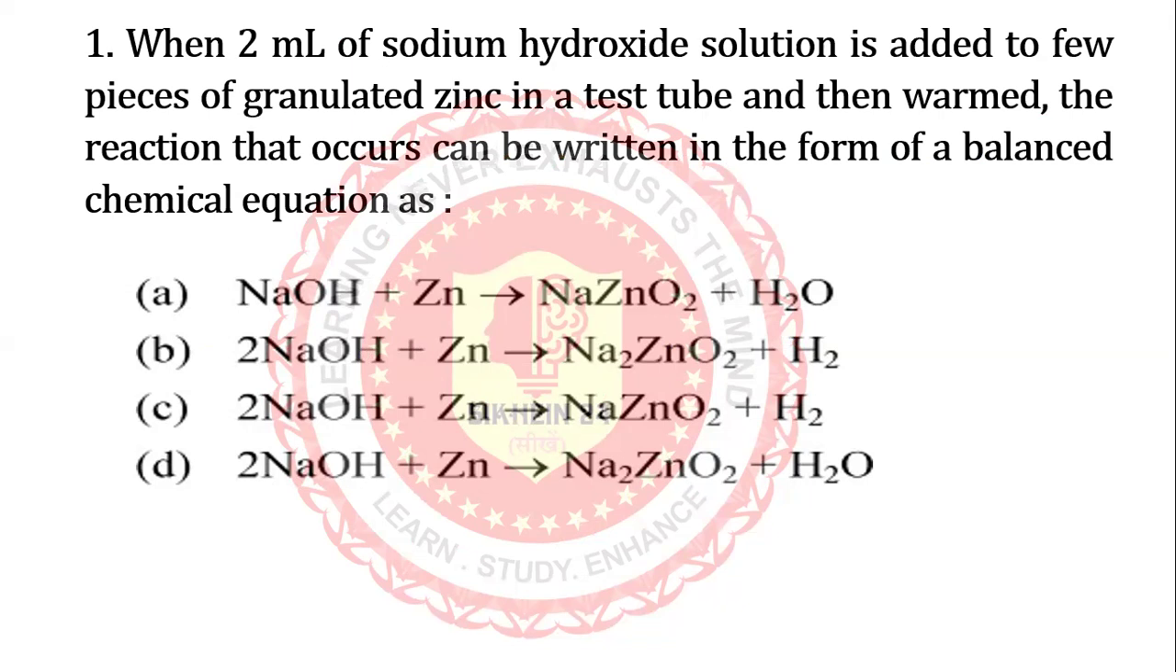added to a few pieces of granulated zinc in a test tube and then warmed. The reaction that occurs can be written in the form of a balanced chemical equation.